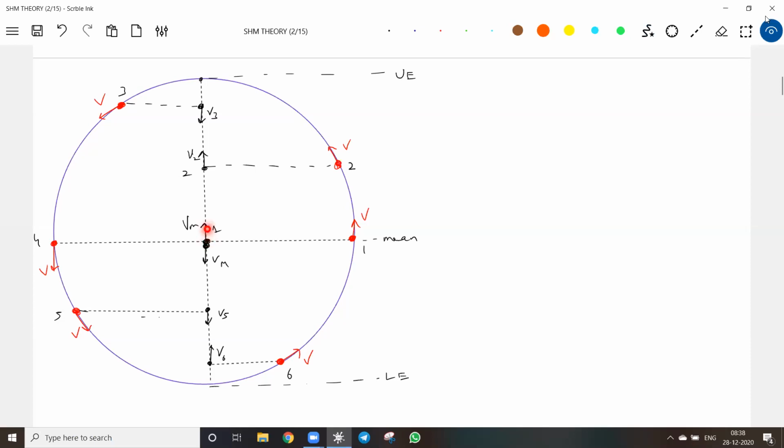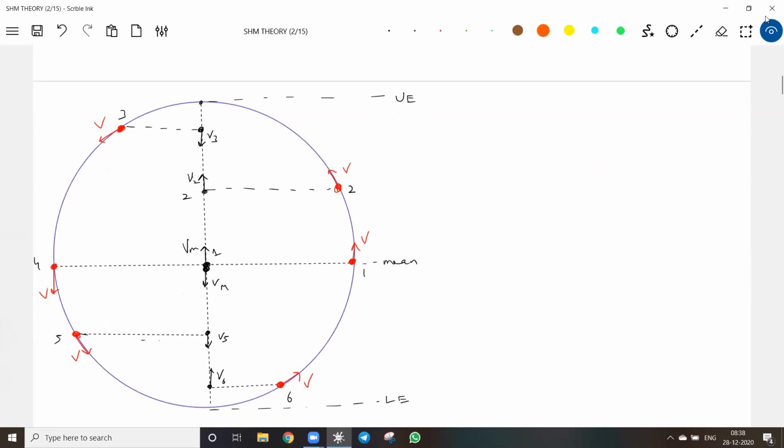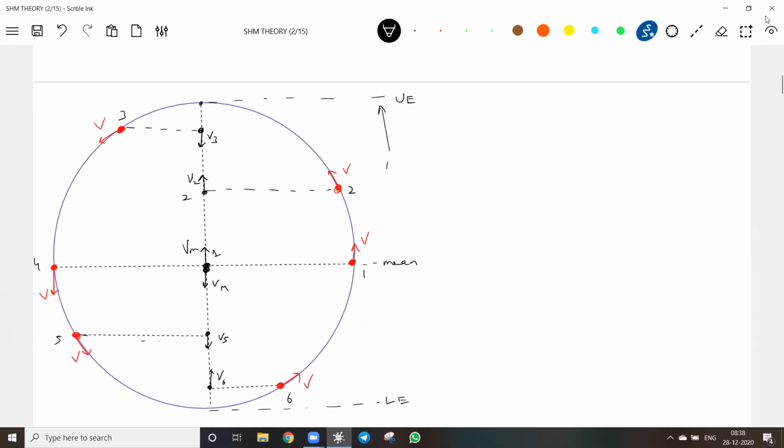Okay, now it's having maximum speed. Already we have the equation. Put y equal to 0, there will be maximum, no? So how much is that equal to? This is equal to A. Okay, I'll begin like this. So it will have maximum speed, then it will undergo retardation. Okay, how to calculate v2? If I know this displacement y, I'll use that formula: v equals omega root of A square minus y square, the speed of the particle. I take help of this formula, then I'll find out the speed.